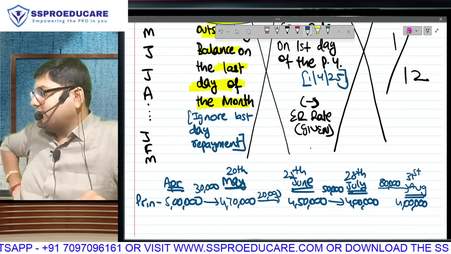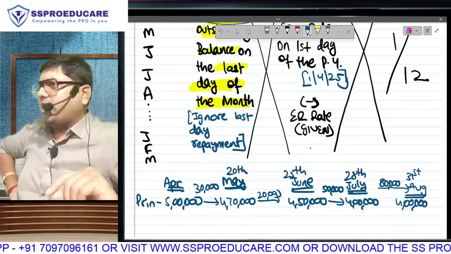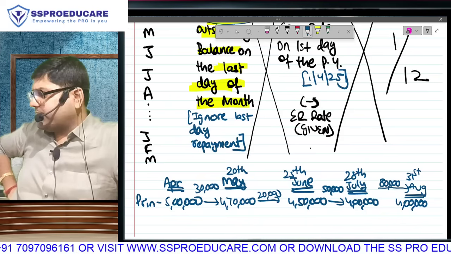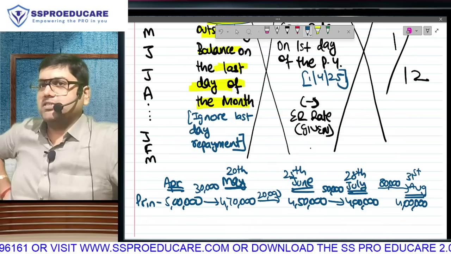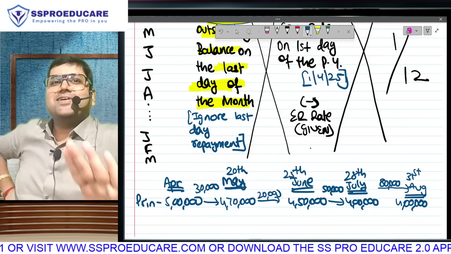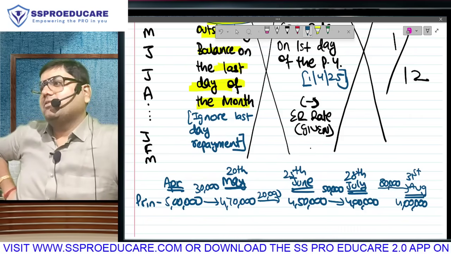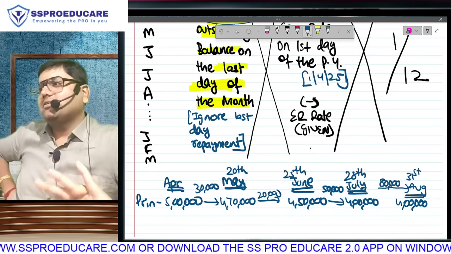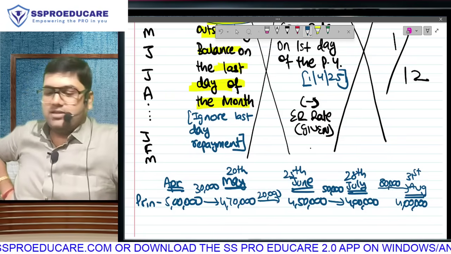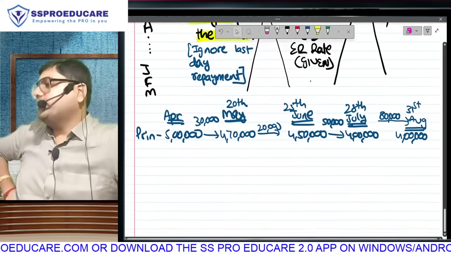Nahi, sir, please change it. I have said this before. I say it again. Anything in favor of taxpayer, no matter how illogical, it is always correct. We are chartered accountants, not assessing officers. We will always take the favor of the assessee. So anything in the favor of taxpayer is always logical. Samjha? Everyone?